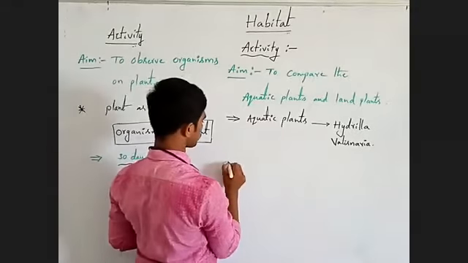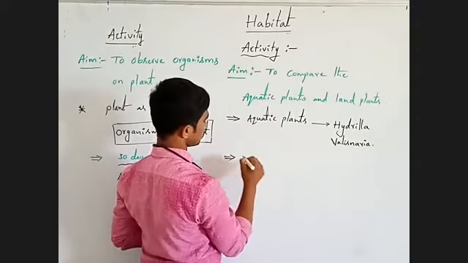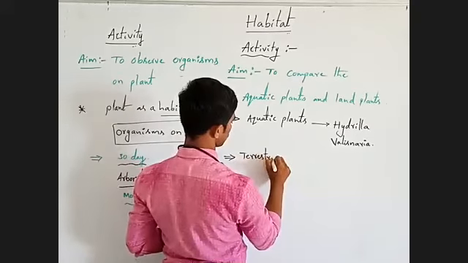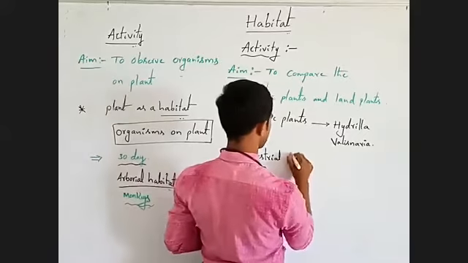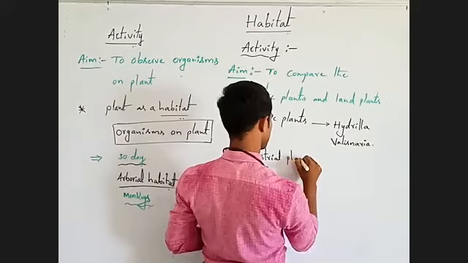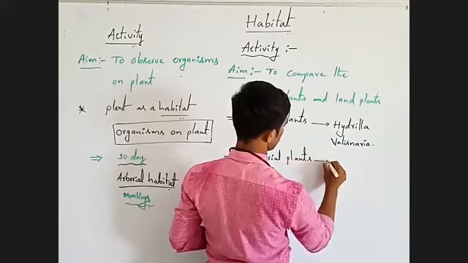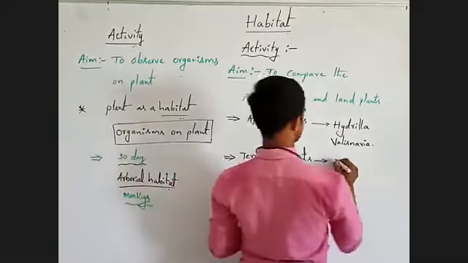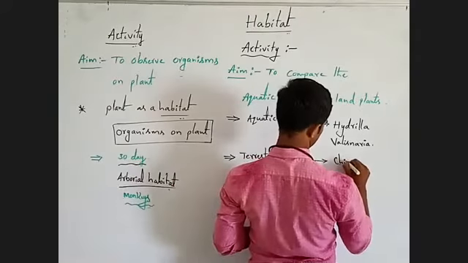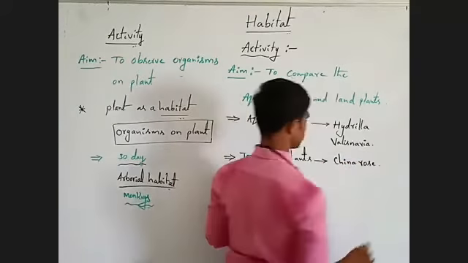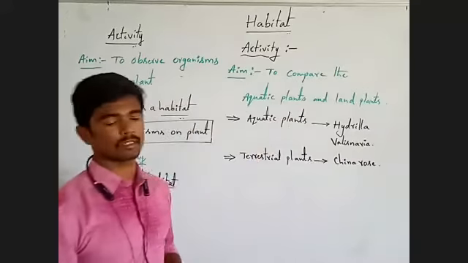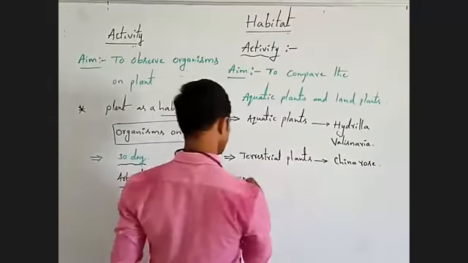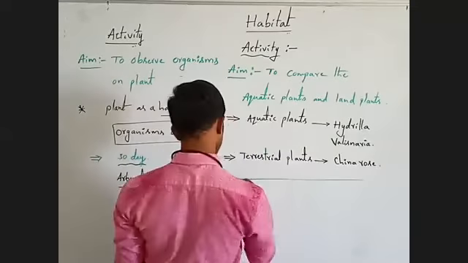Next, how to take terrestrial plants? Like China rose, or any other plant. Next, draw a table in your notebook.